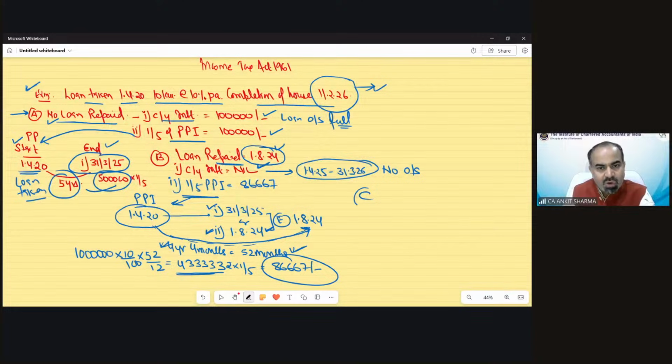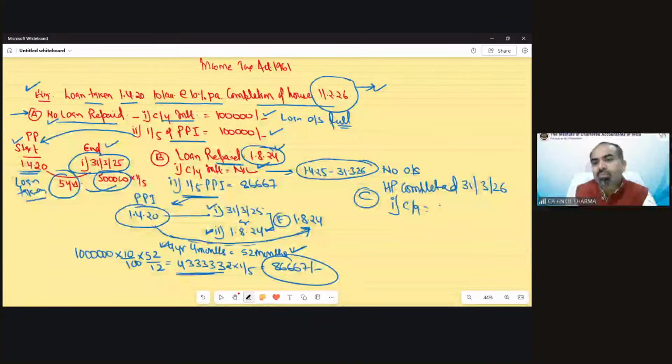Now, case C was if the house property is completed. The house property completion date has been given as 31st March 2026. And that means loan repayment not made. No loan repaid yet. So current year interest would be 1 lakh rupees. And the second point, for which we have to calculate the pre-construction period, would again be from 1st April 2020.